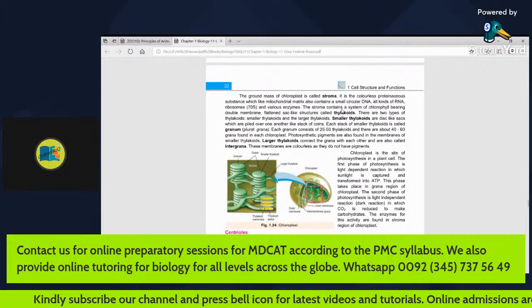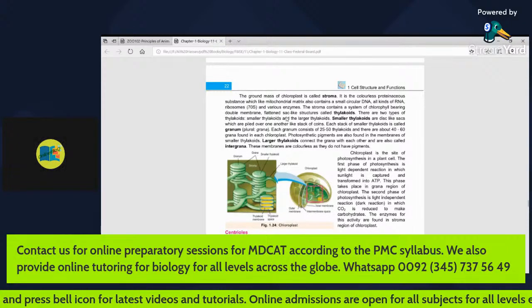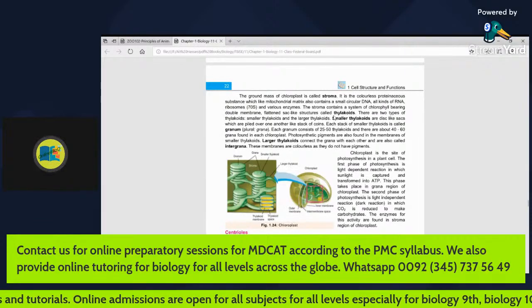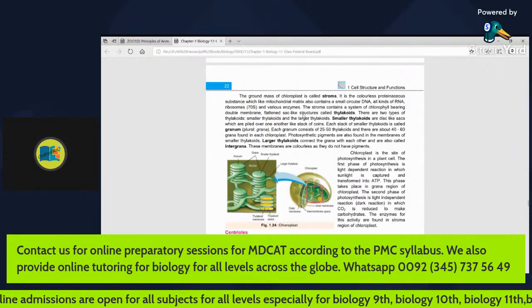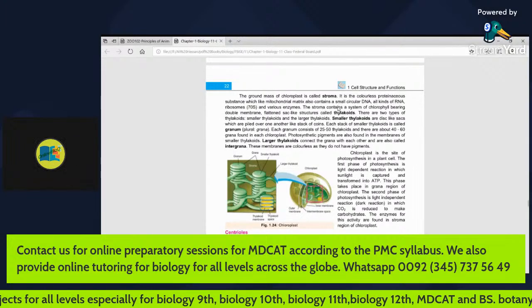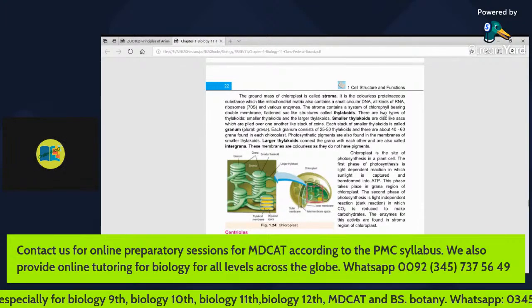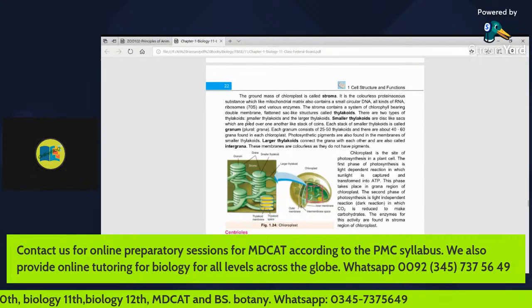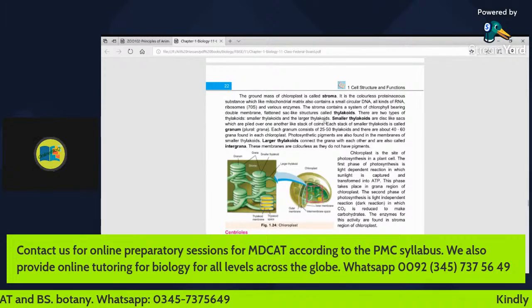The stroma contains a system of chlorophyll bearing double membranes, flattened sac-like structures called thylakoids. Thylakoids are flat sac-like structures. They bear double membranes and consist of a system of chlorophyll bearing membranes. There are two types of thylakoids: smaller thylakoids and larger thylakoids.